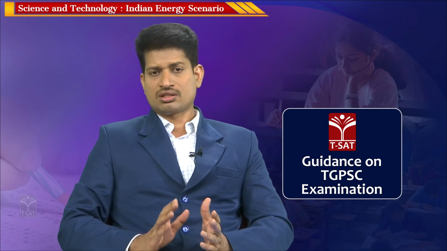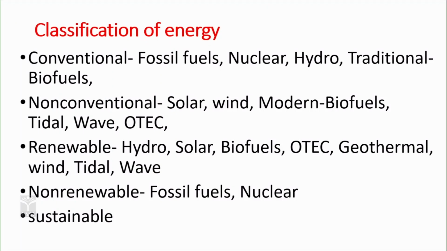Conventional implies that it may be renewable or non-renewable. When a source has traditionally been used since age-old times, that source is described as conventional. For example, hydel power: hydro is a renewable source but conventional. Fossil fuel, coal, is an example of conventional but non-renewable. So, a conventional source can be renewable or non-renewable. Non-conventional means which is new. In this context, you have solar power, wind, modern biofuels, tidal, wave and OTEC.